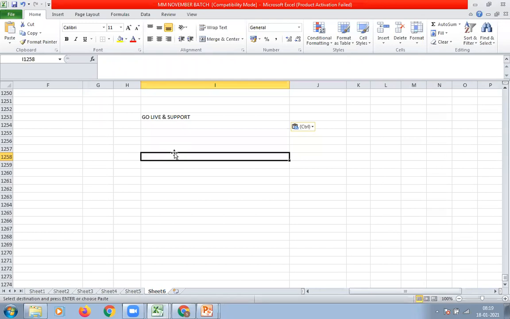Correct? You should know how to drive a car. Otherwise, what is the use of a car? First of all, you have to learn how to drive a car. Then only you can drive your car for your purpose. Similarly, we have to provide training to our customer end users. That is also part of the SAP consultant's responsibility. And whenever an end user uses the SAP system, if they face any issues, then we have to resolve those issues.